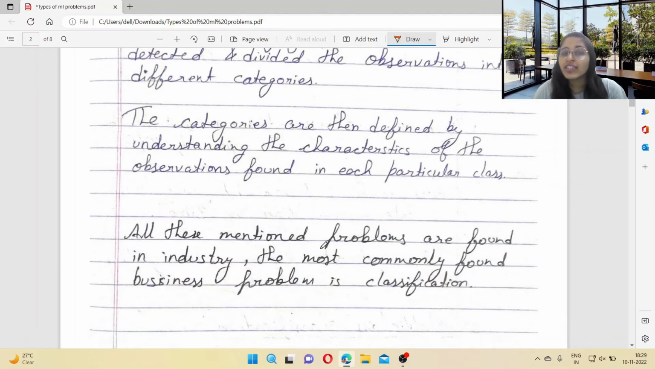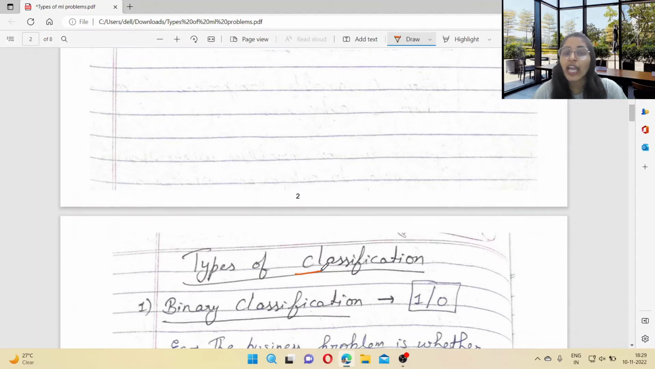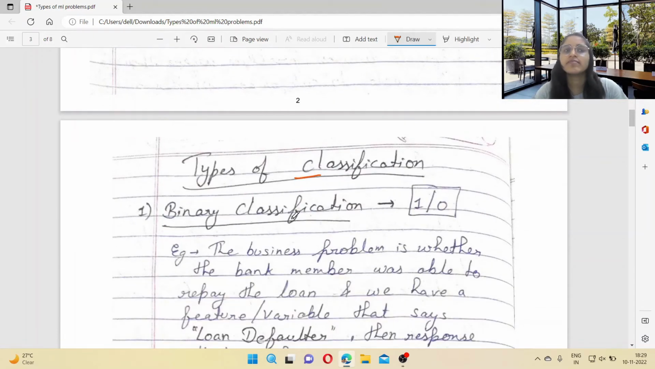Okay, so all these mentioned problems are found in industries. The most commonly found business problem is the classification problem. And whatever models we are going to implement in future videos, most of the problems will be classification problems, because this is a famous problem and it is the most commonly used in industries as well. So let's discuss the types of classification problem. These are the famous types, like binary classification and multi-class classification.